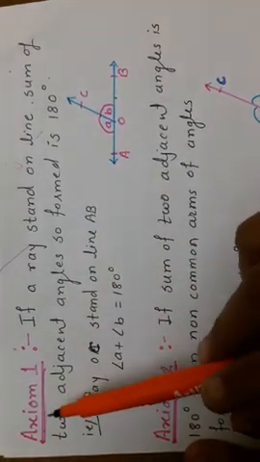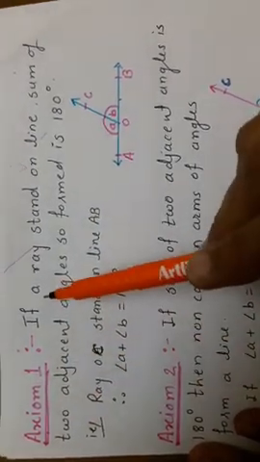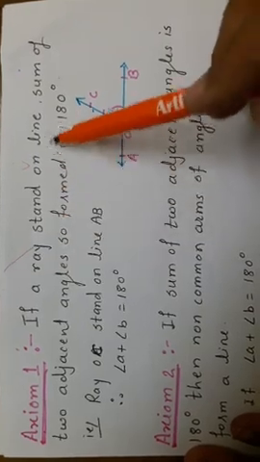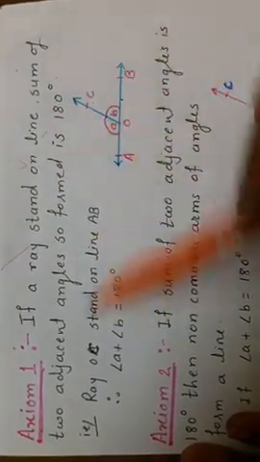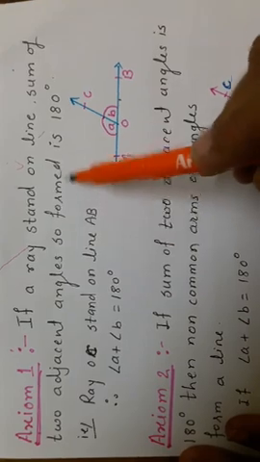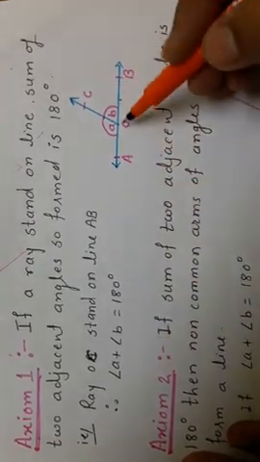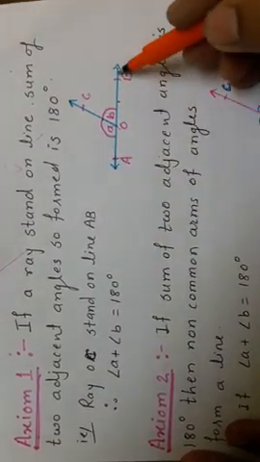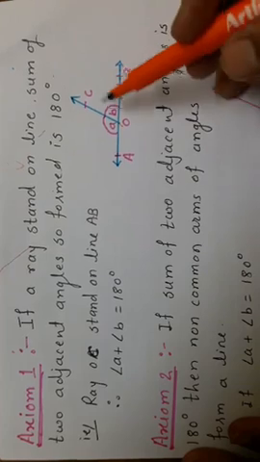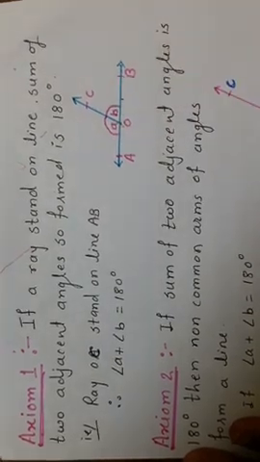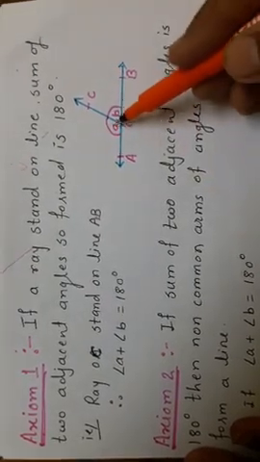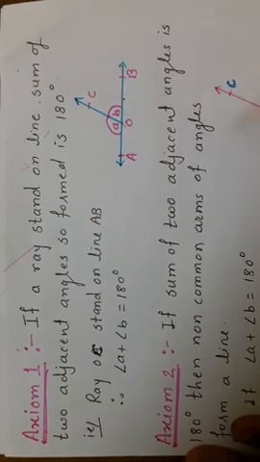So what is the first axiom? If a ray stands on a line, the sum of the two adjacent angles so formed is 180 degrees. What is the meaning of this axiom? Here, OC is a ray standing on the line AB. Because of that, two angles form. That's why we can say angle A plus angle B is equal to 180 degrees.